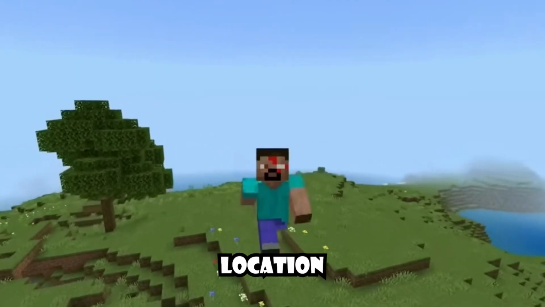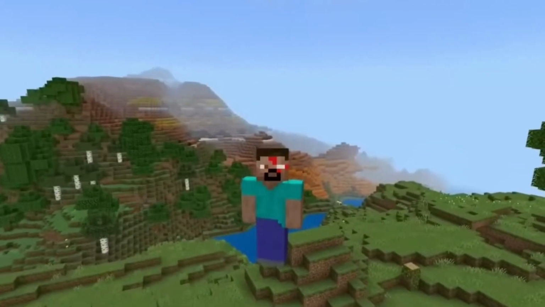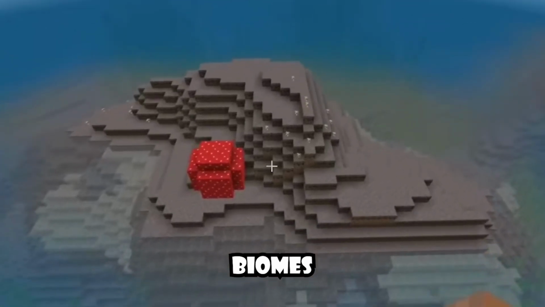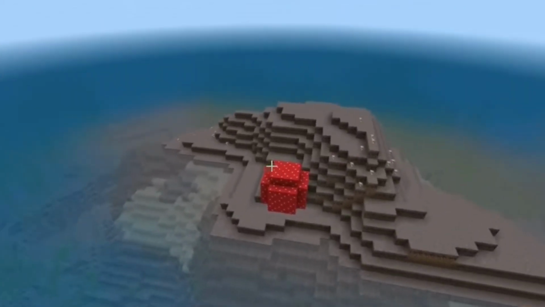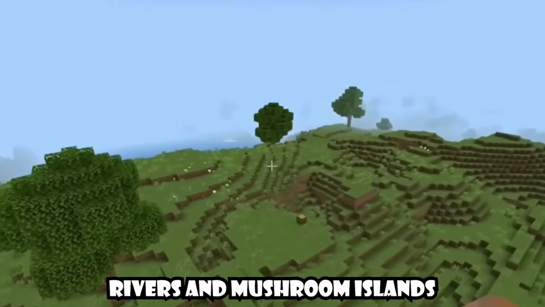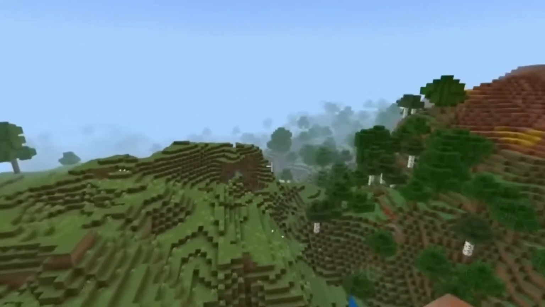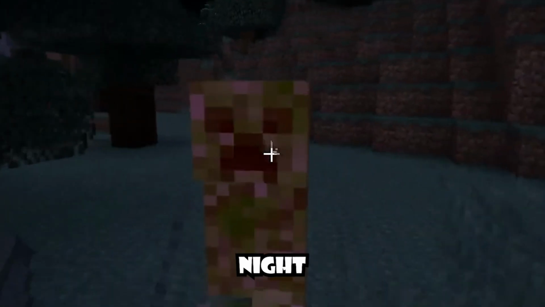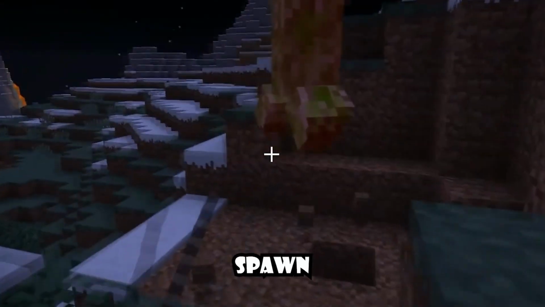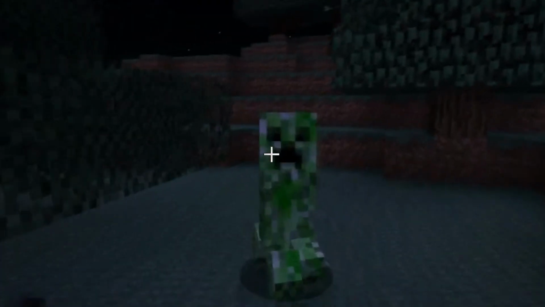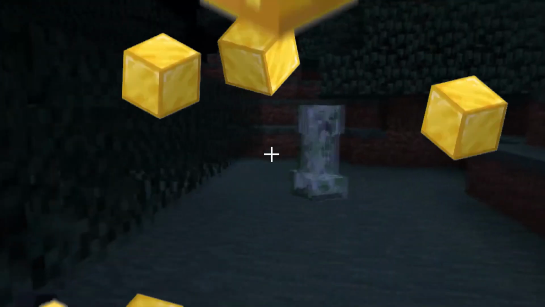Now the first thing is the location. You can't just slap this down anywhere. Creepers only spawn in the dark, and some biomes are a complete no-go for this creeper farm, like green biomes and ocean biomes. And just forget about rivers and mushroom islands, because they are just not right for this farm. Then, go to your spot at night. If creepers spawn there, you're good to go. And if you have got an ocean nearby, build it over water because it cuts down on mob spawns outside your farm and cranks up your creeper rates.